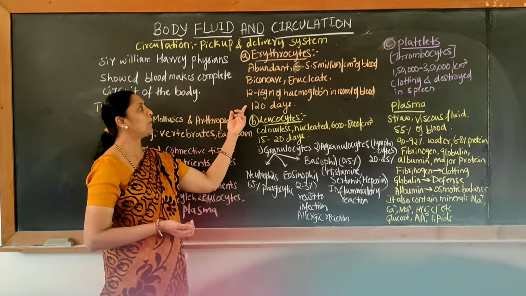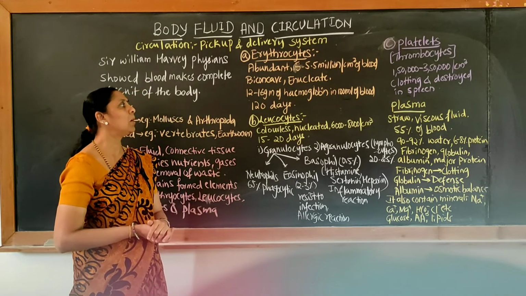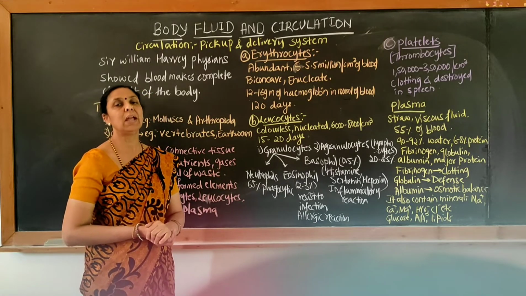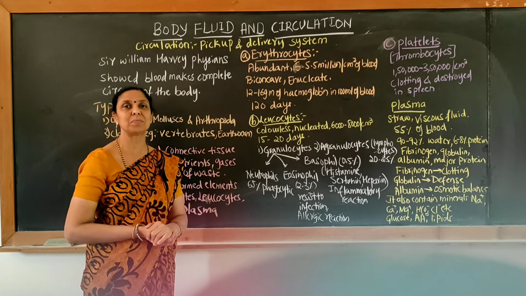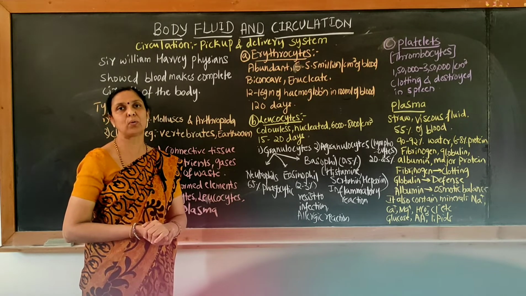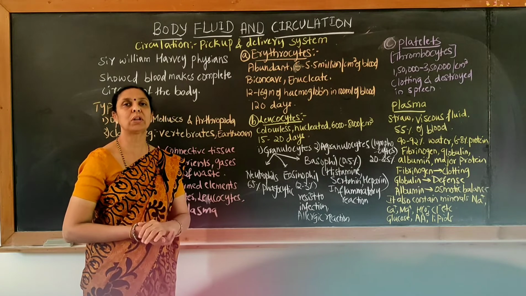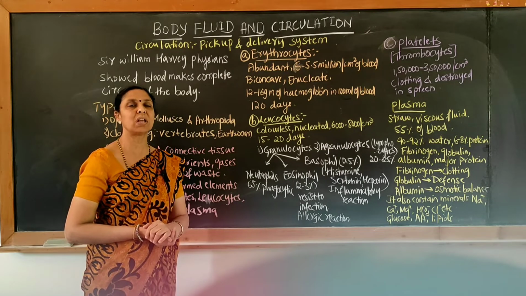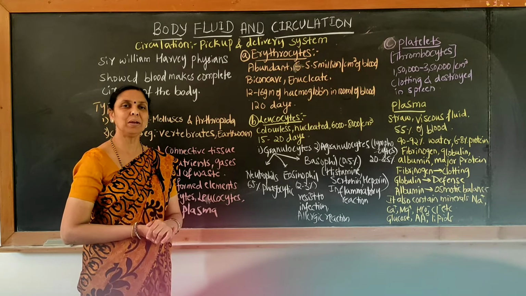And 12 to 16 grams of hemoglobin in 100 ml of blood can also be seen. The RBC's lifespan is 120 days, and they are mainly produced in bone marrow. Within the bone we are able to see a space which is called bone marrow. From the bone marrow itself, the three important formed elements are produced.